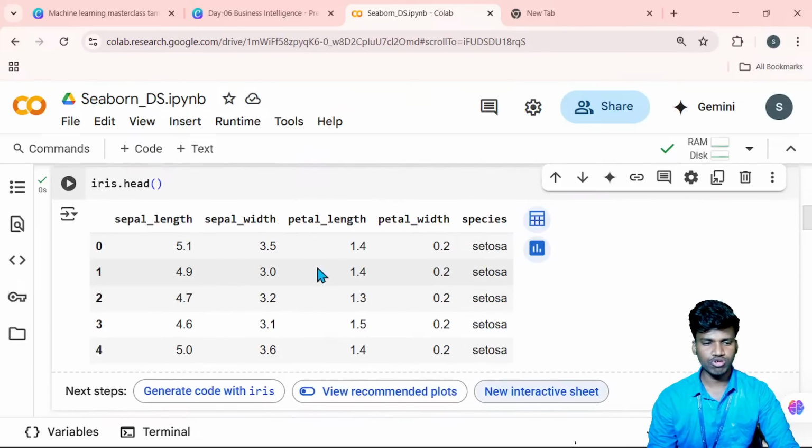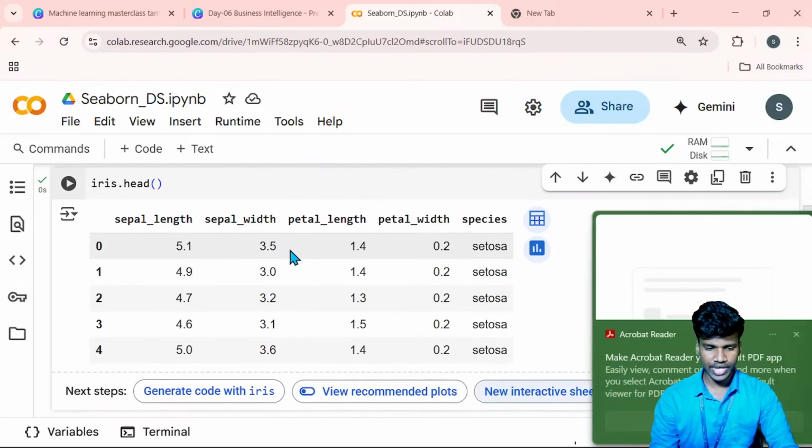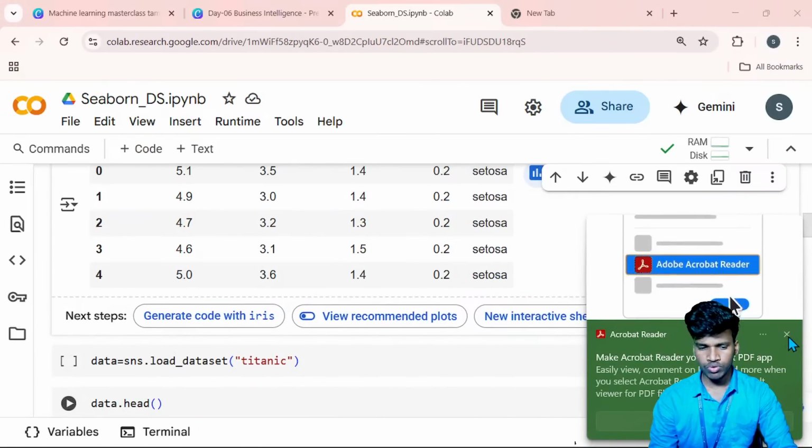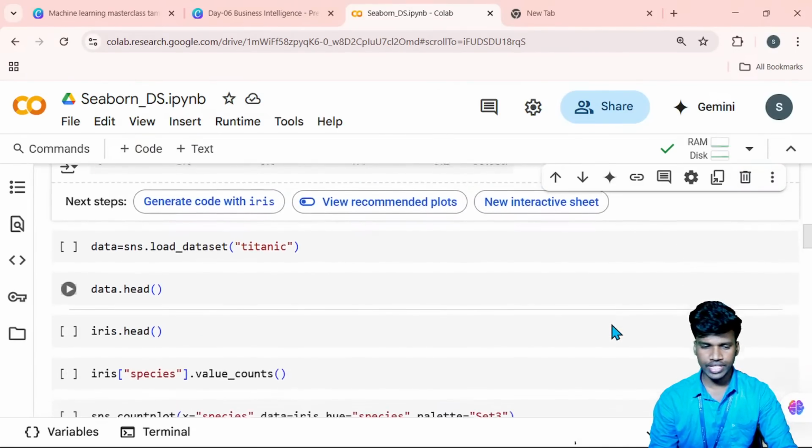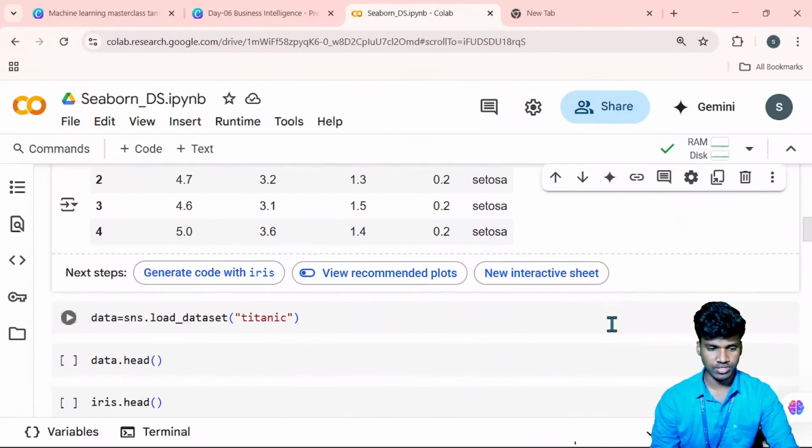Okay. So now I will usually import the data. Then I have to use it to create the libraries like datas.